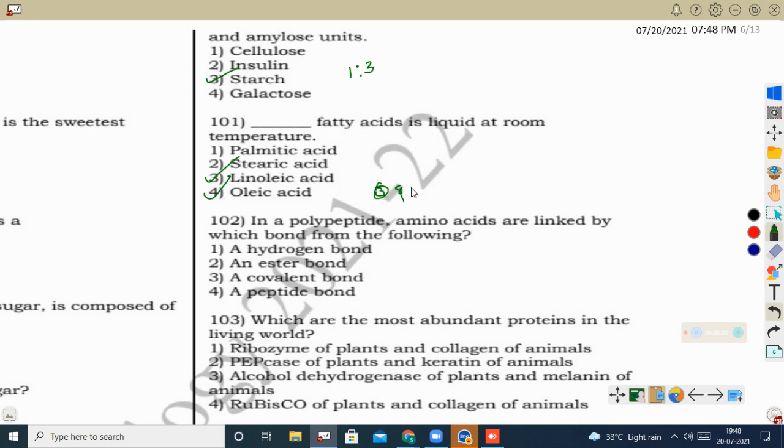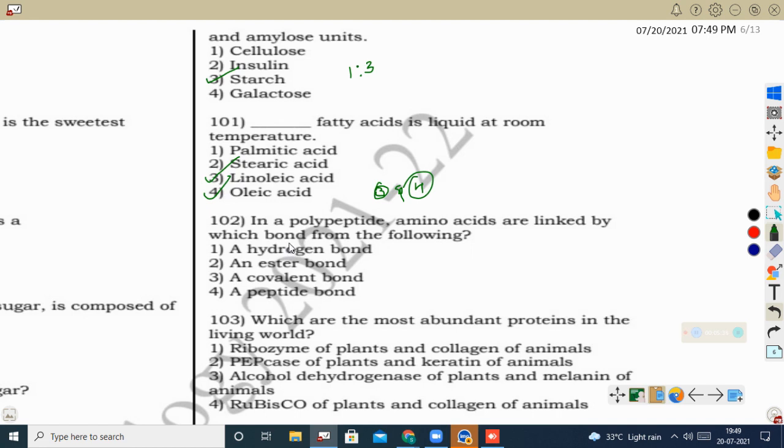Here we can see the melting temperature of linoleic acid will be less compared to oleic acid, because linoleic acid has double unsaturation, so it will be more unstable. But when we say the fatty acid which is liquid at room temperature, it means they are oils, and linoleic acid and oleic acid are oils because of their unsaturation.